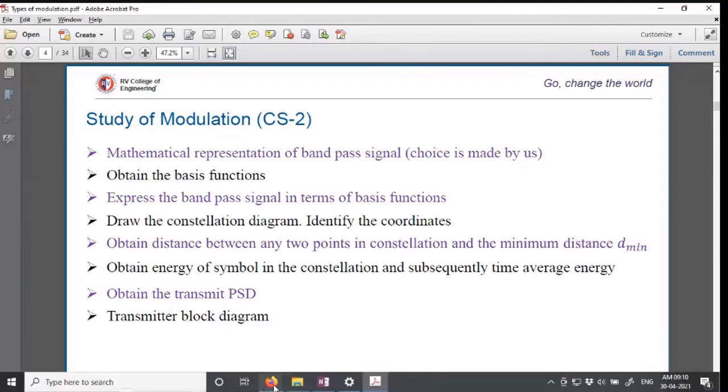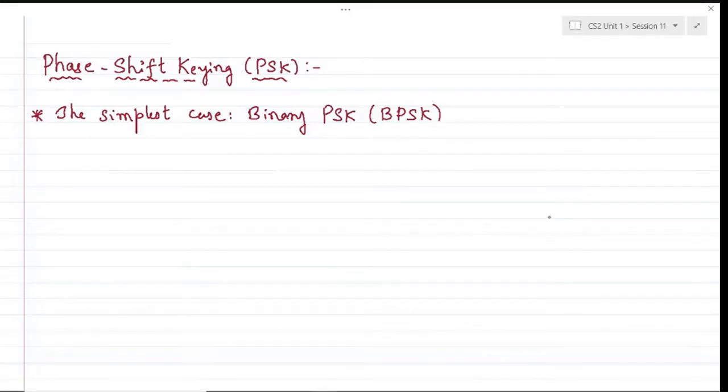Okay, so based on this idea, if we spend a little more time on one of the simplest cases that is possible, we will try to extend the same theory to all the modulation schemes. So that's the idea behind spending a little more time on the simplest case. Okay, so the first thing we should understand is that the incoming bits are to be mapped into symbols. Okay, the incoming bits are to be mapped onto symbols.